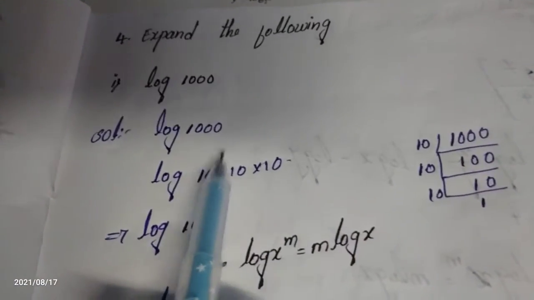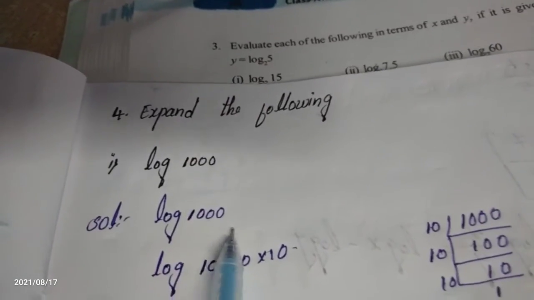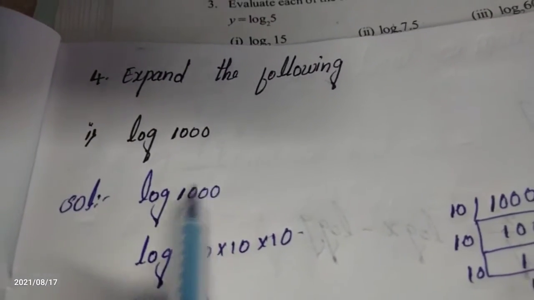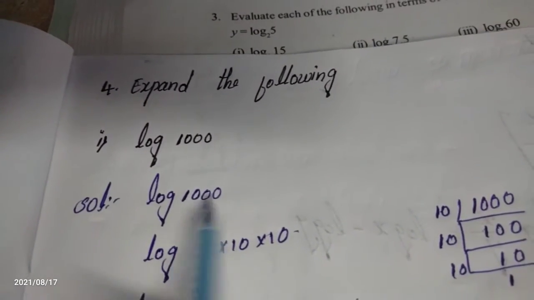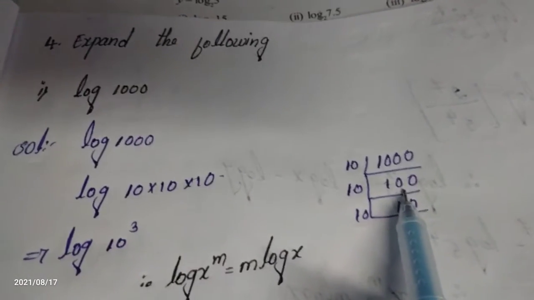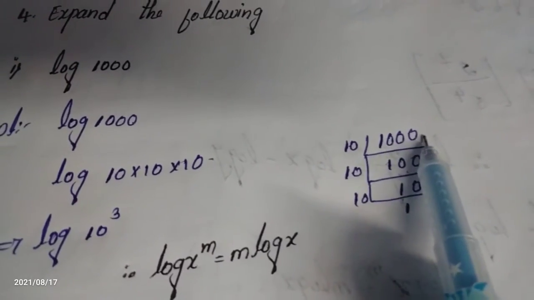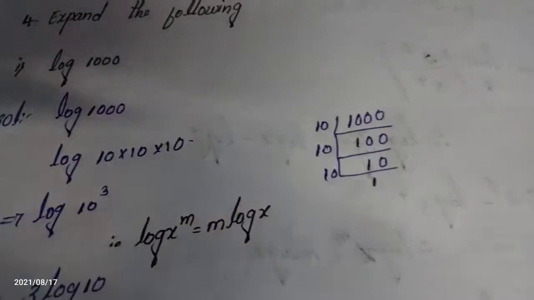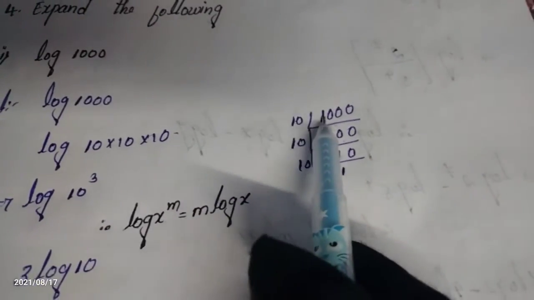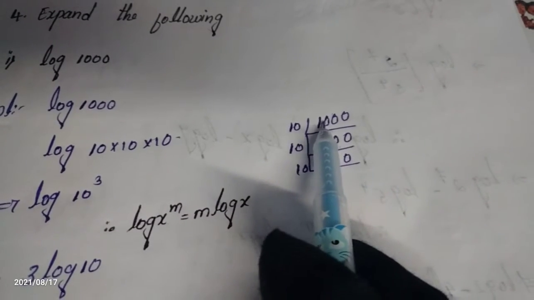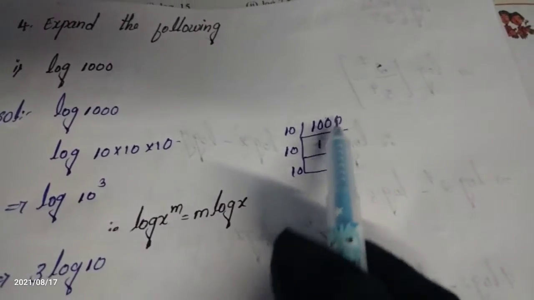Okay, this is your answer. How can we find it? In the first step, I am writing the question as it is: log 1000. In the second step, we need to convert 1000 in terms of powers. How many powers does 1000 contain? Let's see with the help of LCM. 1000 is divisible by 10, that's why we are taking the 10s table. 10 ones are 10, considering the first two numbers, and the remaining zeros I am writing as it is.